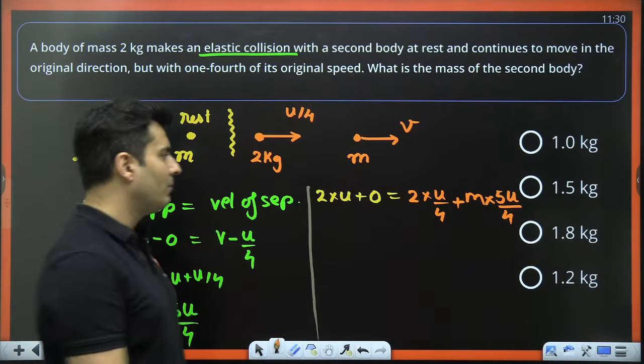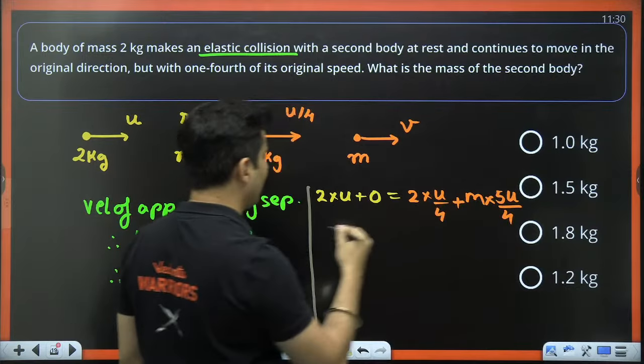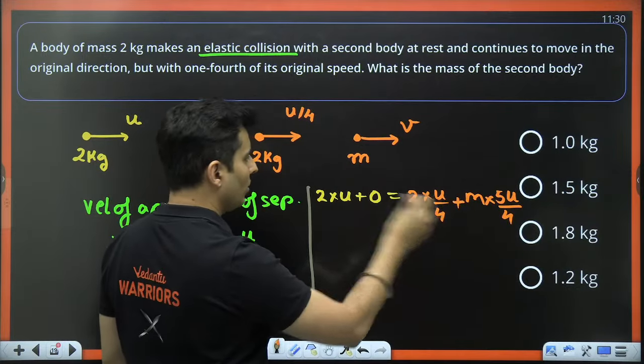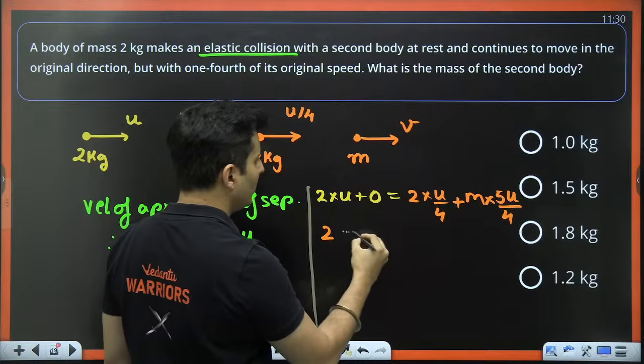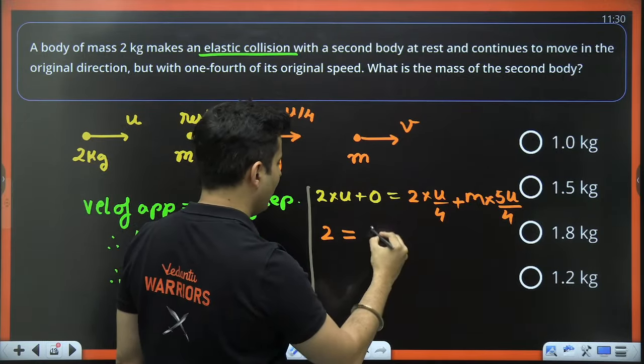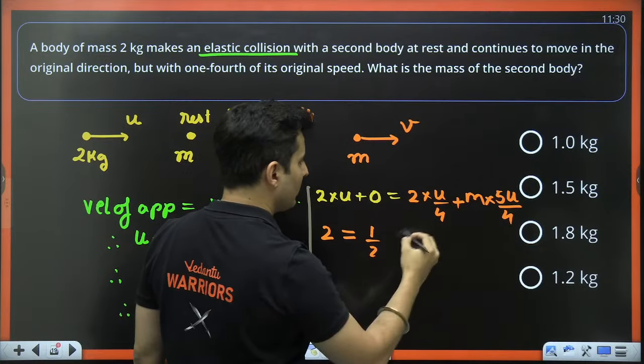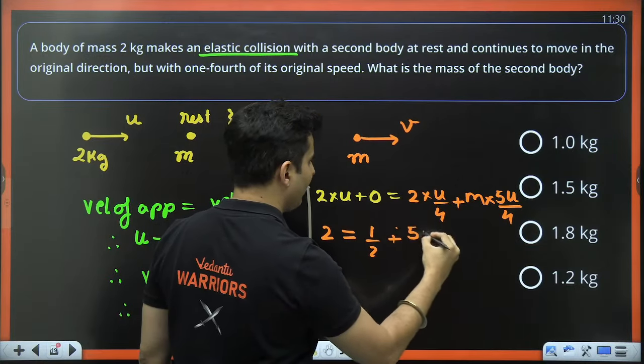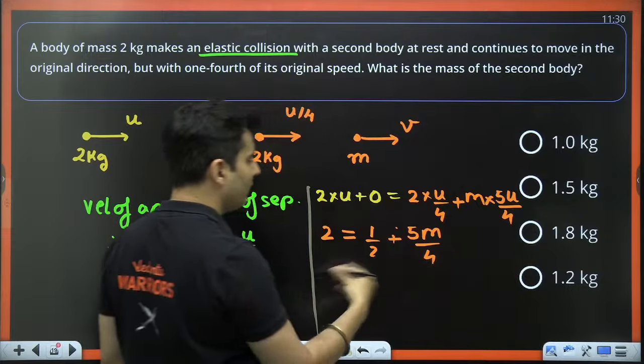U gets cancelled. So 2 is equal to 2 by 4, which is basically half, plus 5 times m divided by 4.